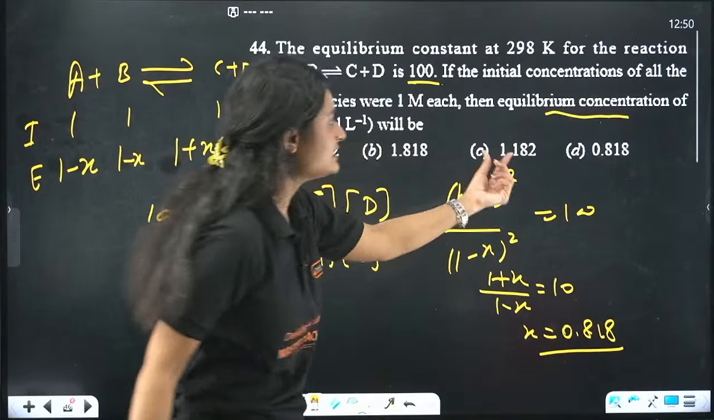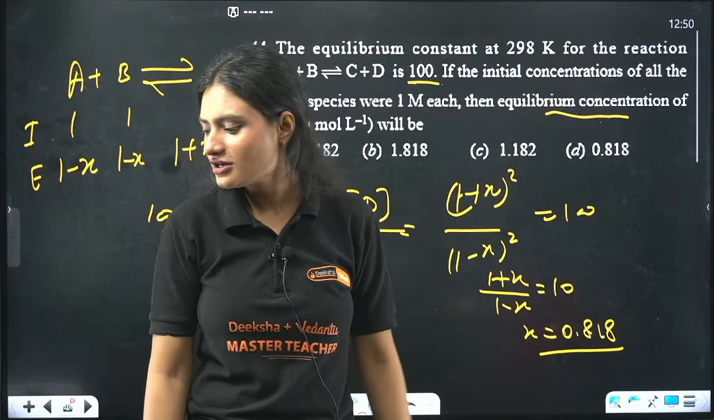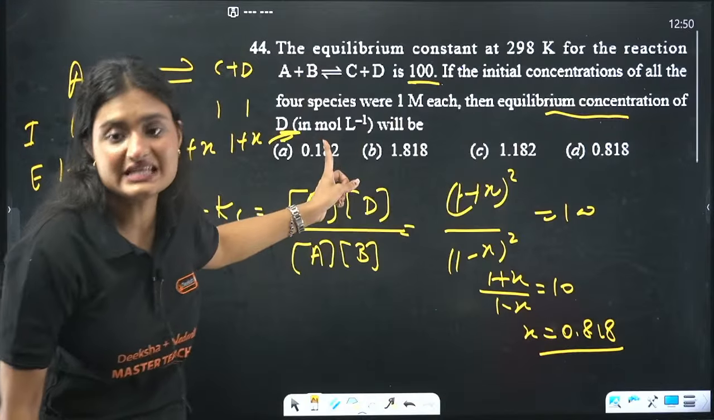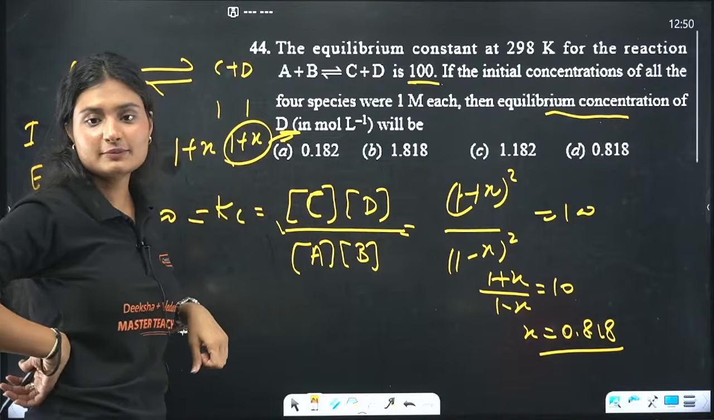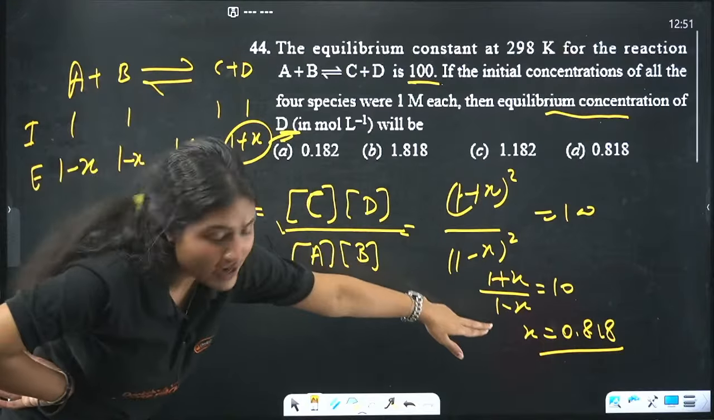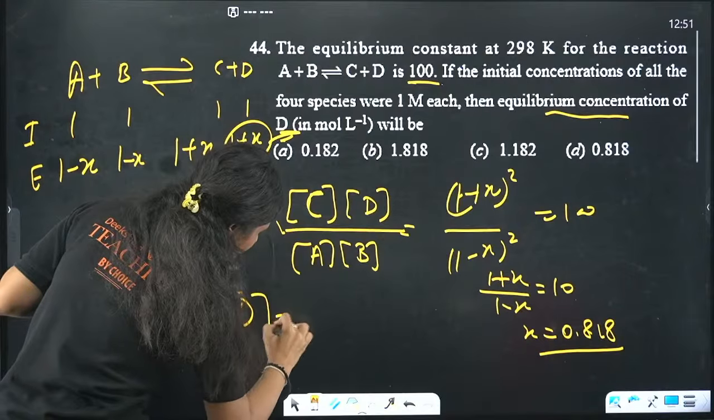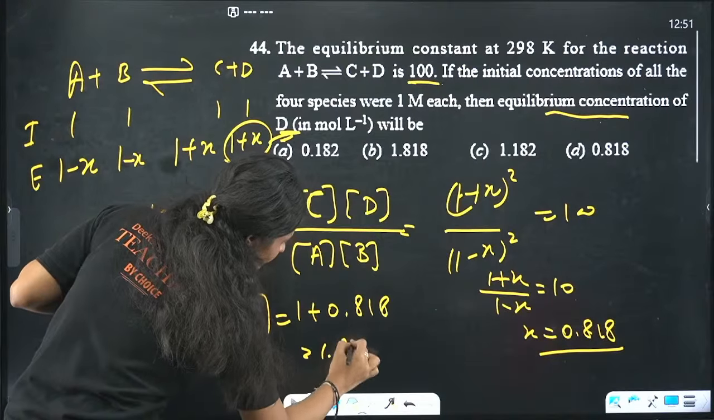Now, most of you see this option and click D. Wrong. Why wrong? Because we are asked the equilibrium concentration of D. What is the equilibrium concentration of D? 1 plus x. We found the x, we just need to add 1. So the equilibrium concentration of D will be 1 plus 0.818, which is 1.818.